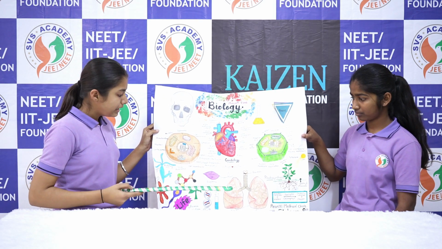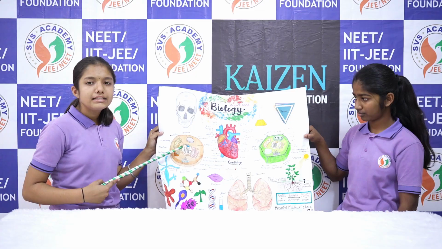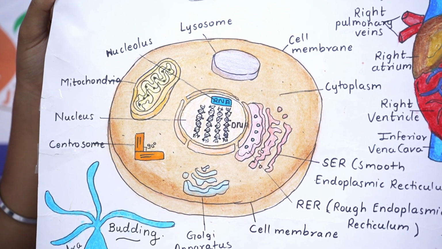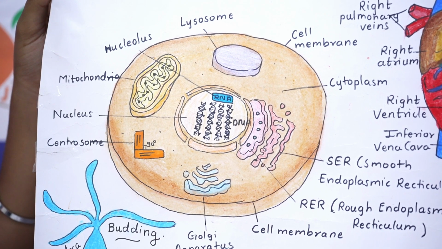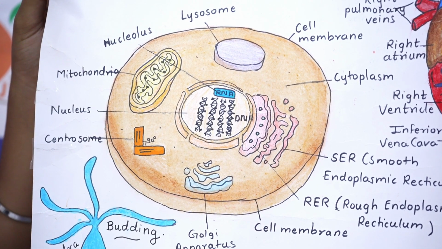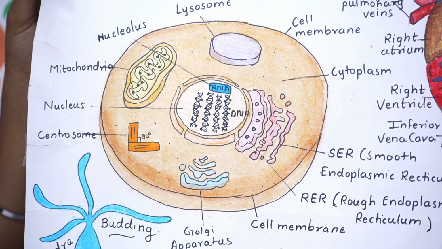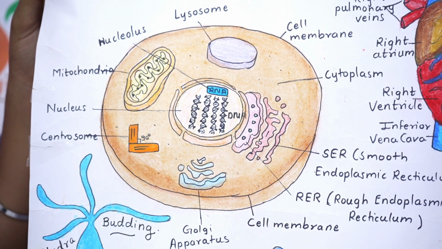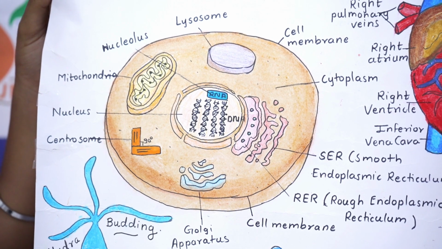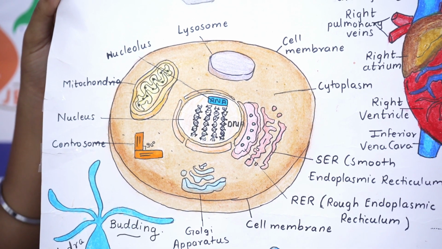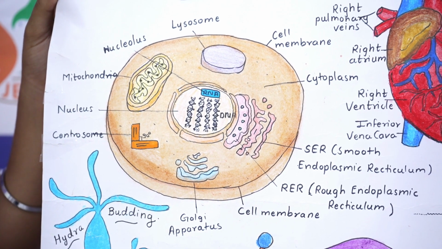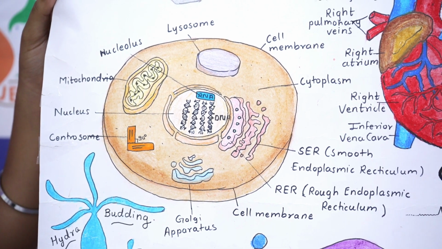Mitochondria generates ATP. Centrosomes are attached at a 90-degree angle. Two centrosomes are there in a centriole. Centriole helps the animal cell in cell division. Golgi apparatus packs waste products and materials. Smooth endoplasmic reticulum and rough endoplasmic reticulum detoxify the liver from toxicity. Lysosomes are the suicidal bags of the cell.